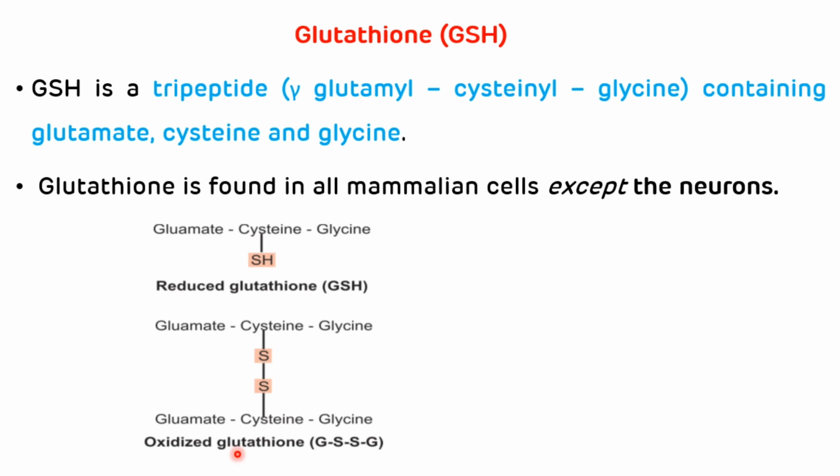Oxidized glutathione is formed by combination of two glutathione molecules which are joined together with a disulfide bond. And the functional group, that is the sulfhydryl group, is responsible for all the activity of glutathione, which is present in reduced glutathione.